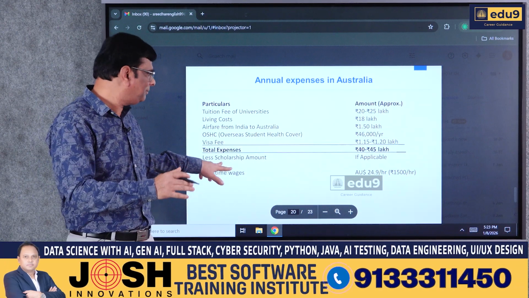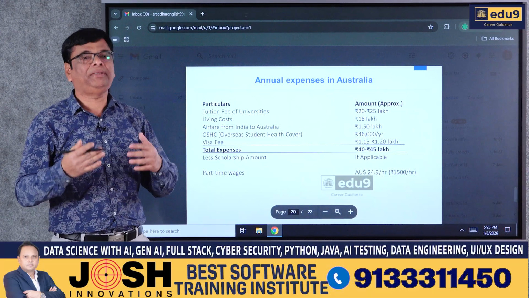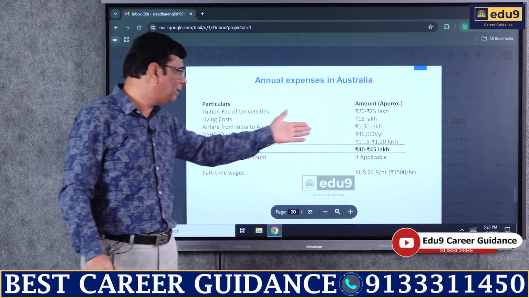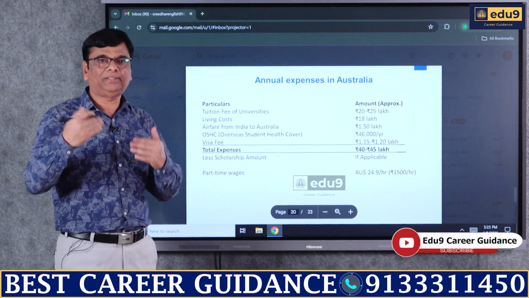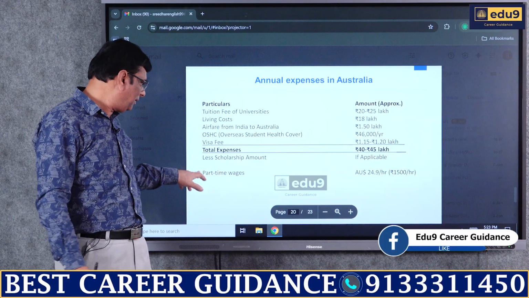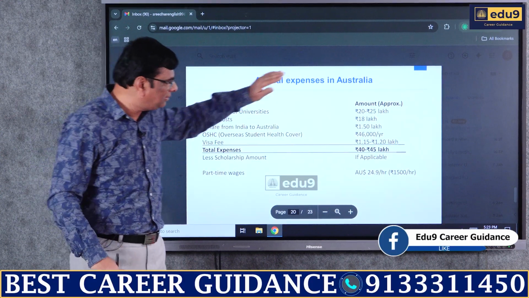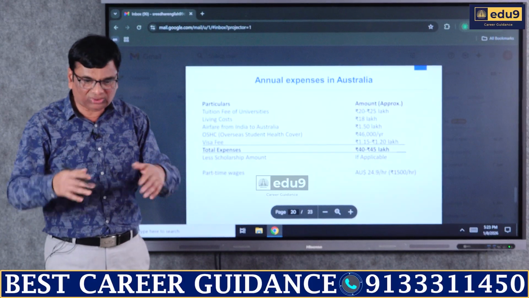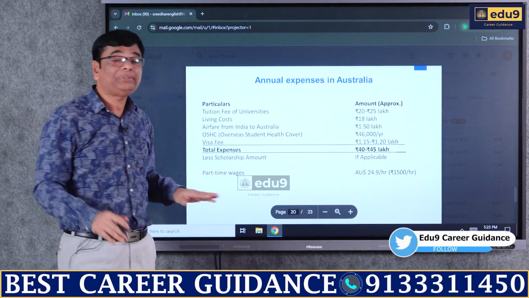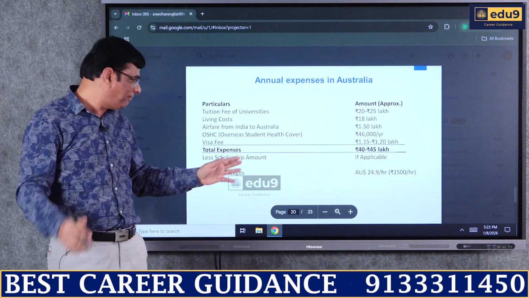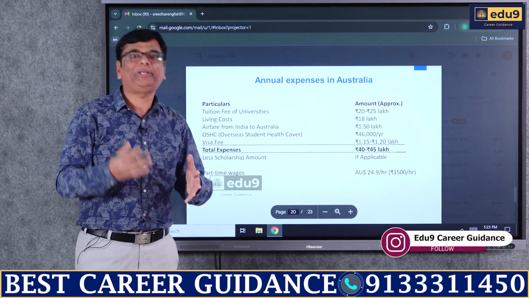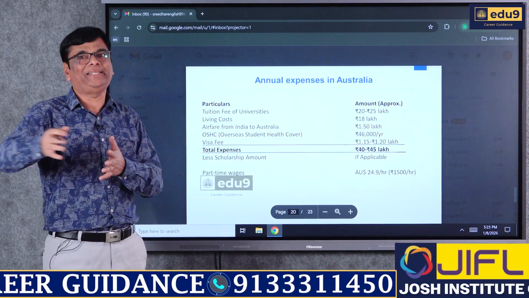So if any scholarship is being granted to you, that is an added thing for you. That amount, if applicable, you can get from any of the universities, and that amount can be saving for you. And that is about the complete university course expenses and all the money which is required. But now coming to the job part, part-time jobs, part-time wages, you might be very interested to know what kind of employment the country provides while studying.